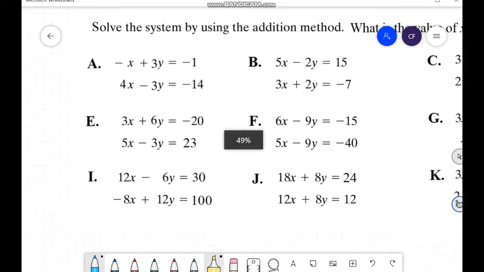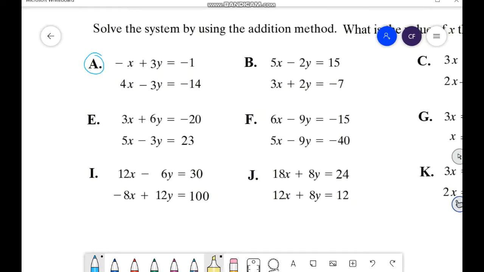Let's just check out the first question, letter A. If you add, remember that the most important step is to multiply. But first you have to check if you need to multiply each of the equations. The first step of the procedure, change the equation to look like the standard form. It looks like the standard form already. Second step, clear the decimals and fractions. We don't have decimals or fractions.